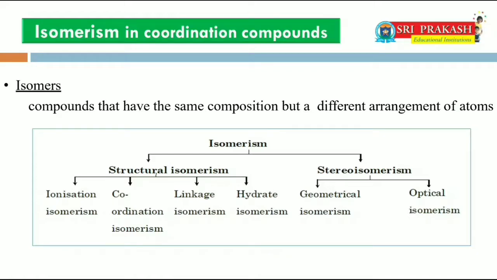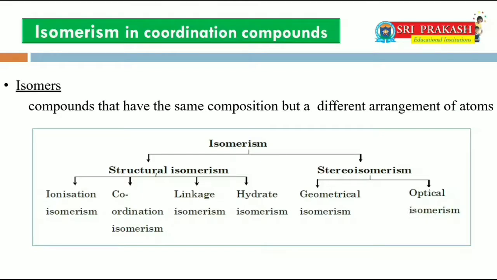At first, structural isomerism. Structural isomerism is exhibited by the coordination compounds having the same chemical formula but a different arrangement of atoms. These are further divided into four types: linkage isomerism, coordination isomerism, ionization isomerism, solvate isomerism or hydrate isomerism.